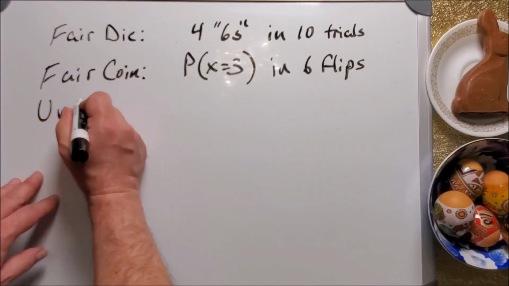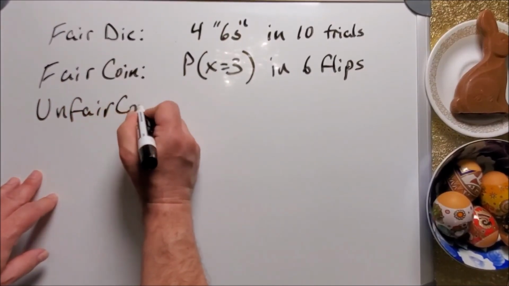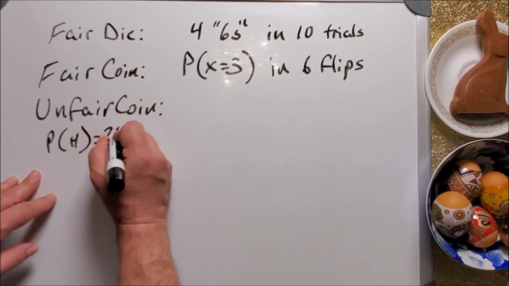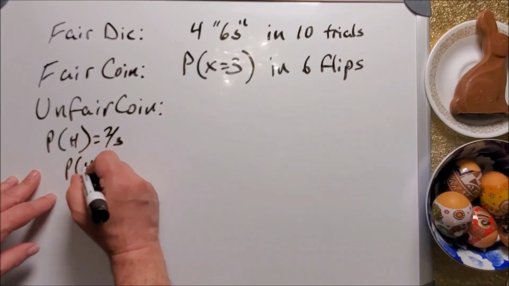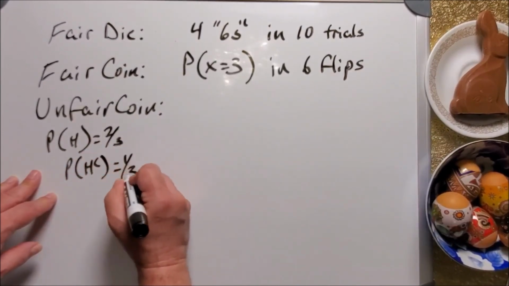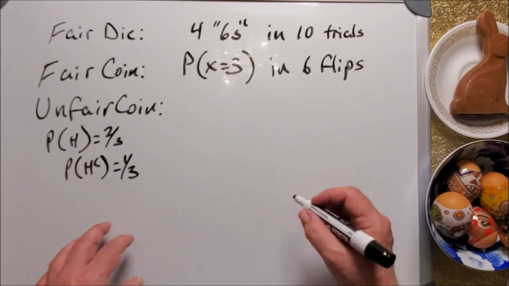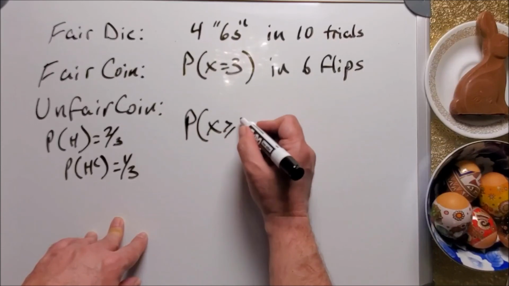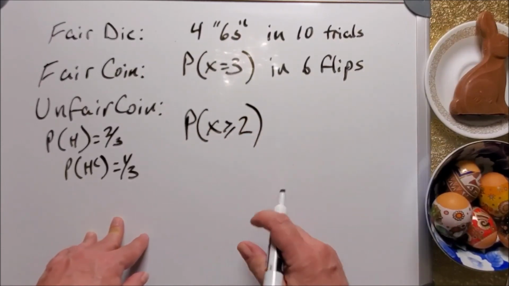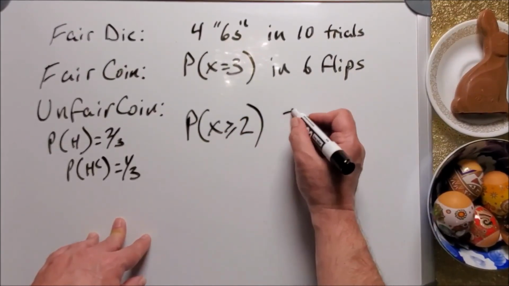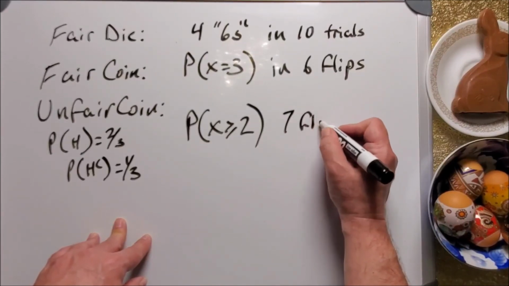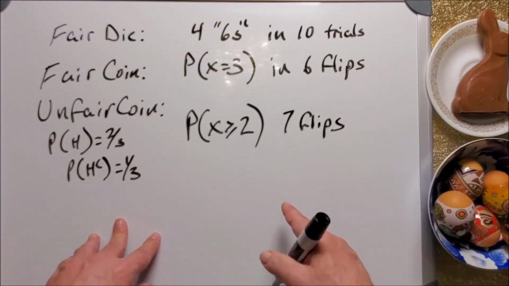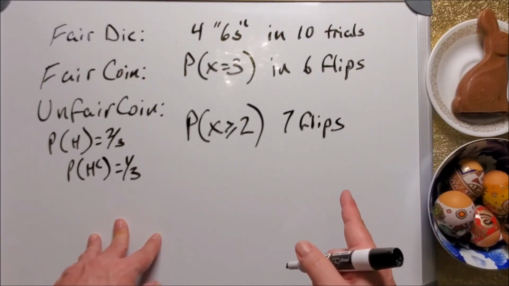With our unfair coin, okay, same one. Probability of heads is 2/3. Probability of tails is 1/3. With that unfair coin, what is the probability of at least 2 successes in 7 flips? Go ahead and work that out. We're going to follow that up in another video in a day or two. I want to give you time to work on that, okay?